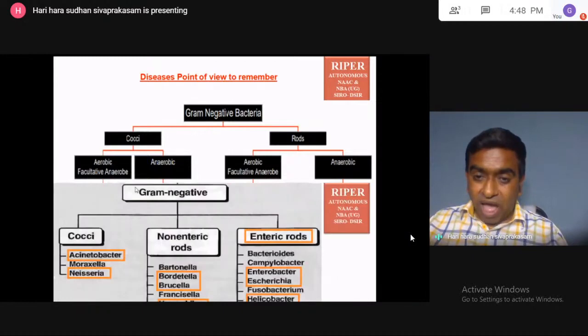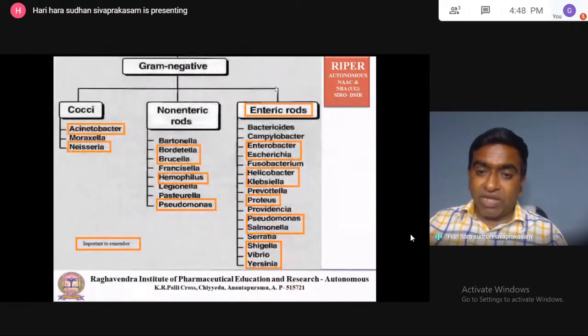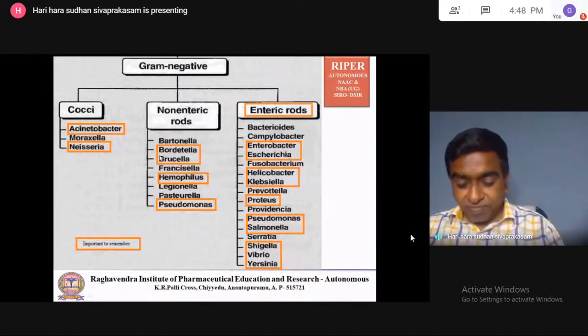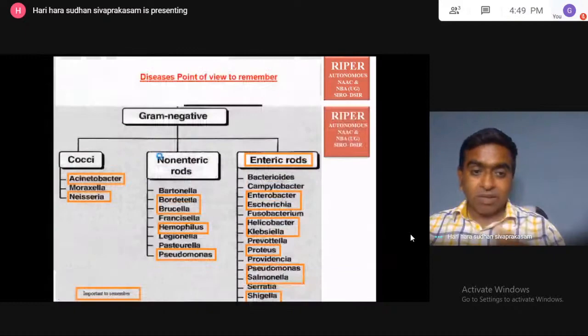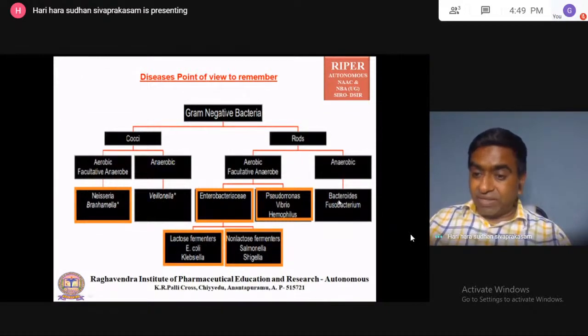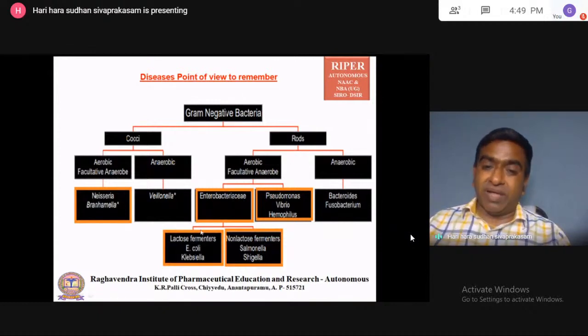So all the organisms I have mentioned in the previous part. Most of them are enteric, and all are aerobic in nature. All organisms are aerobic. So here also most of them are aerobic. Neisseria is aerobic. Veillonella is anaerobic in the cocci. Then Bacteroides and Fusobacterium are anaerobic. Remaining all you keep as aerobic only.